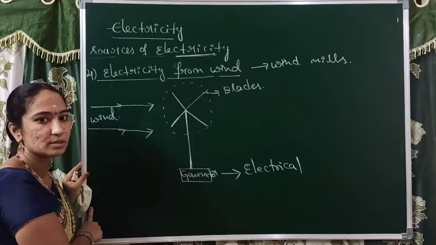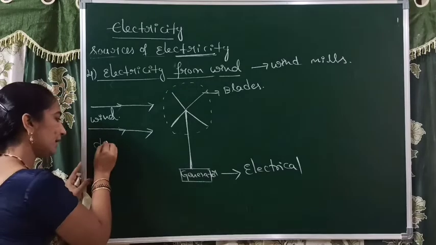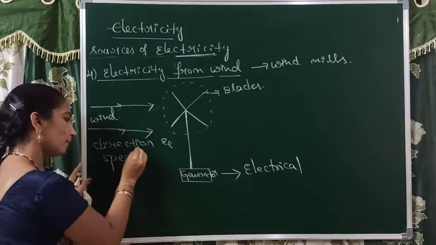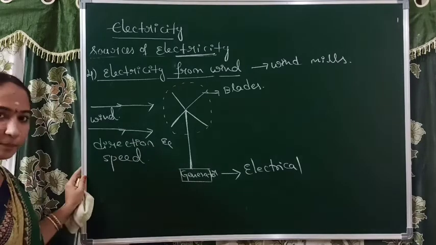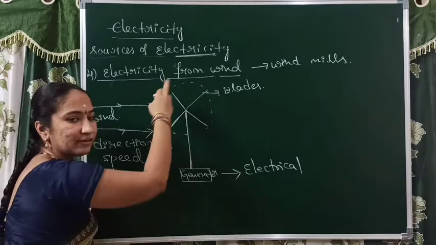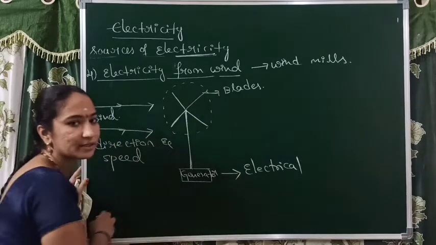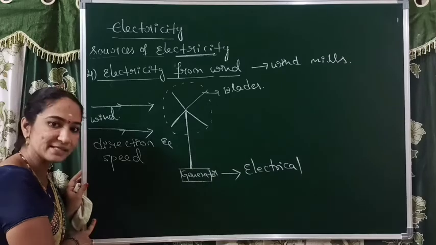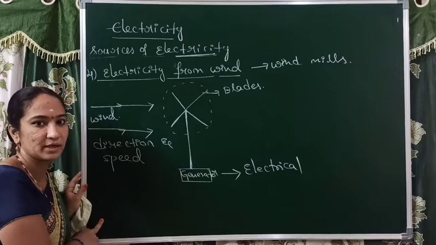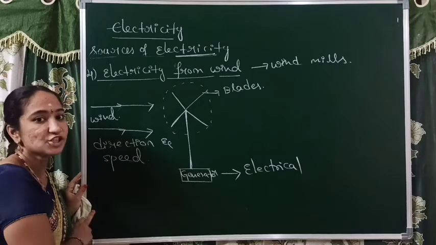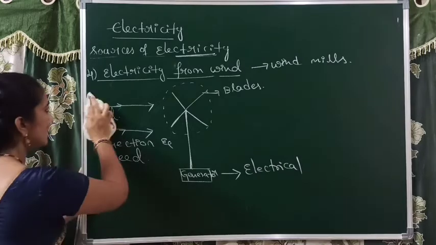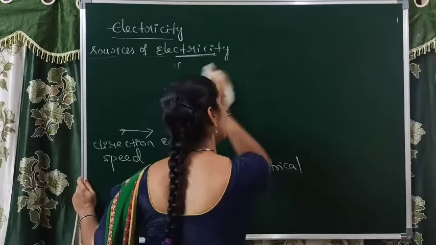What are the disadvantages? First of all, it mainly depends upon the direction of the wind, and at the same time the speed of the wind also. If the speed is more, the blades will rotate much faster, and a bulk amount of electricity will be produced. If the wind is less, we can obtain only a less amount of electrical energy. This is the main disadvantage of the windmill. But it is a very cheap and renewable source of electrical energy.